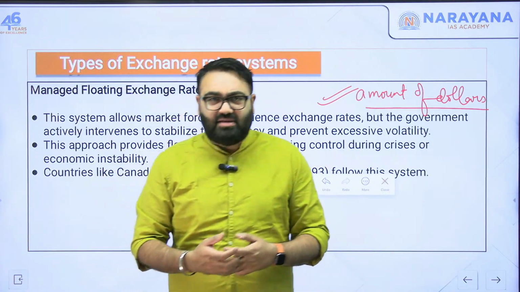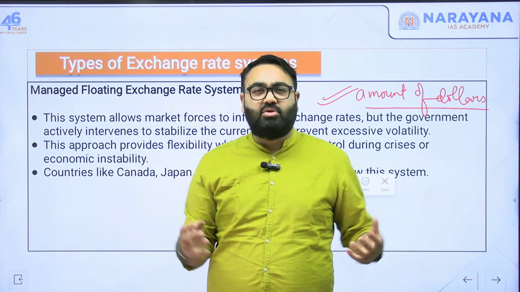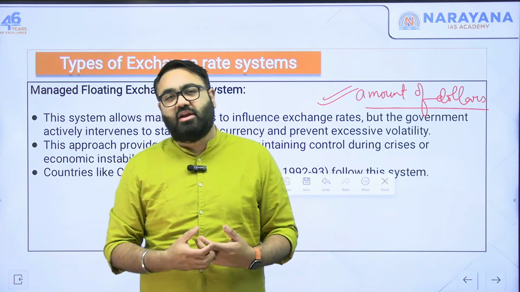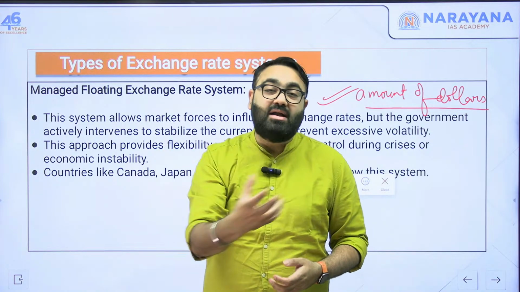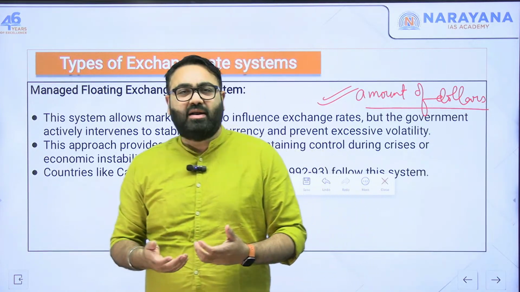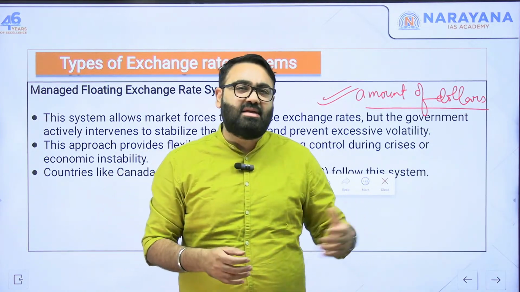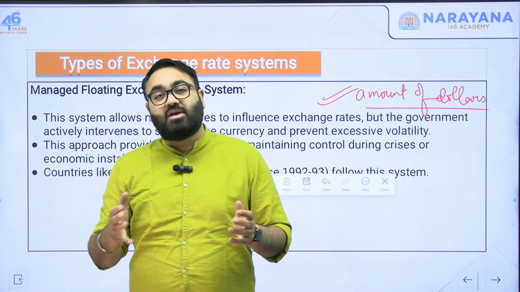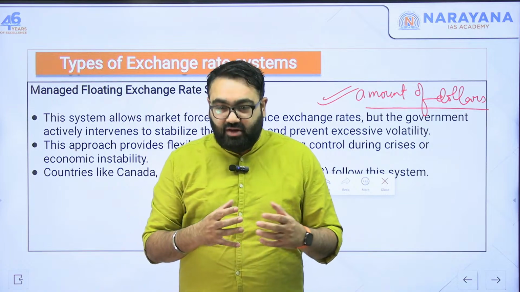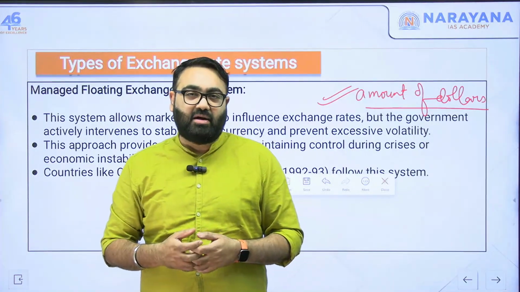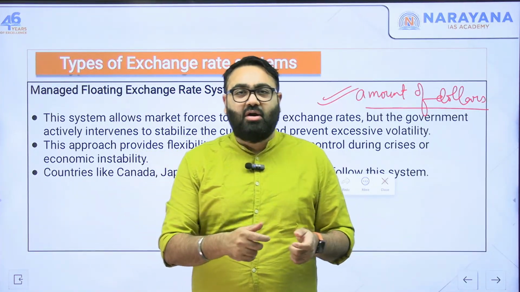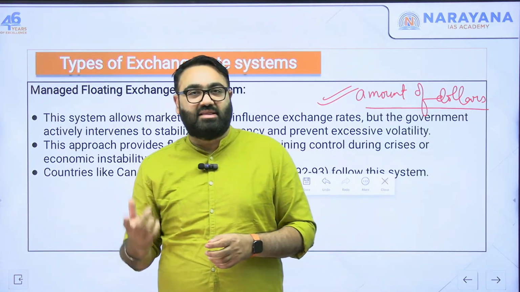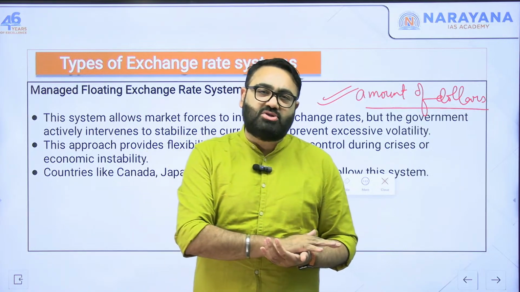The reason being that there is a bumper production, they have produced too much, and when there is too much production, too much availability, and the demand is not that high, the prices will automatically reduce. Exactly the same thing happens in case of currency as well. When there is a lot of supply of dollar in the market, when the dollar is flowing freely in the Indian market, the value of dollar will come down, means it will be easier to buy dollar. So rupee will strengthen. And then the opposite is also true.